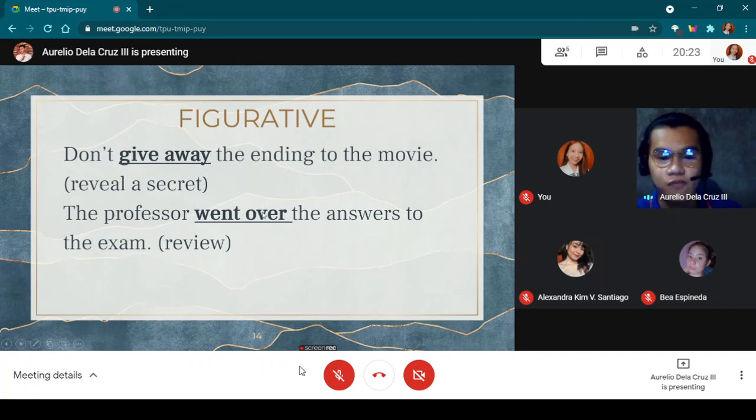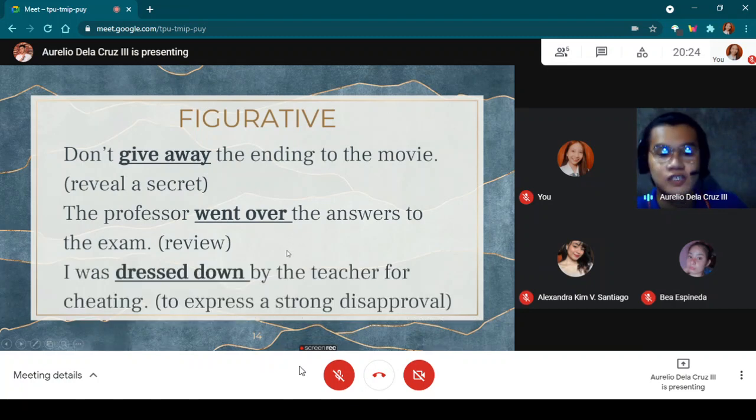Because if we analyze this sentence, in a prepositional phrase, the object of the preposition is preceded by its preposition. So in here, the answers is not the object of the preposition. So over is our particle. So went over means to review. The professor reviewed the answers to the exam.